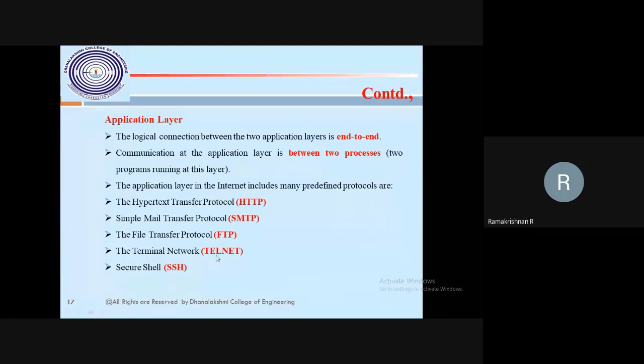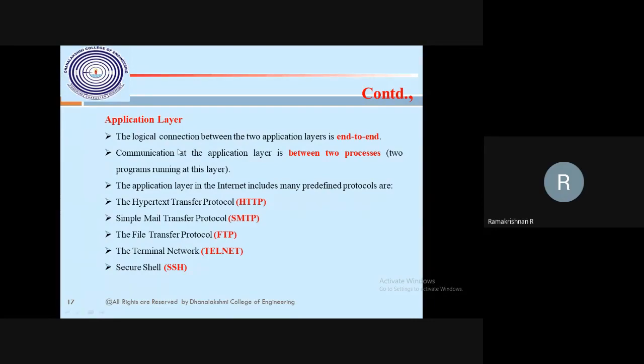Then Telnet: you already know it from the second semester, when you may have used a Unix machine. Telnet is a terminal network; without a browser, we can communicate with the Telnet server. Then Secure Shell, SSH, which you may study; maybe PuTTY. You may have PuTTY in your machine, and with the help of it you can communicate. This is the application layer.